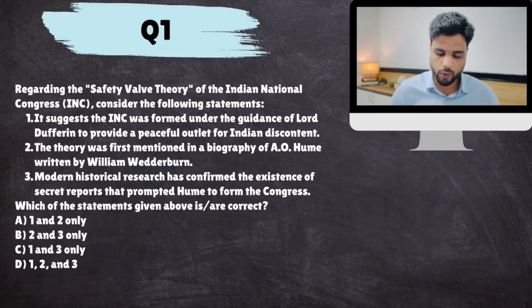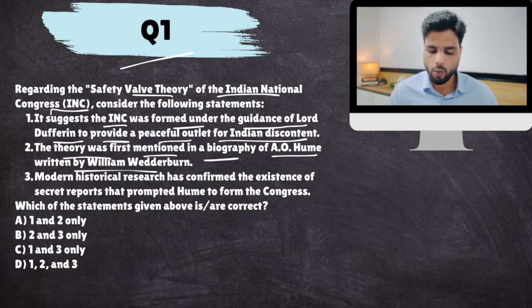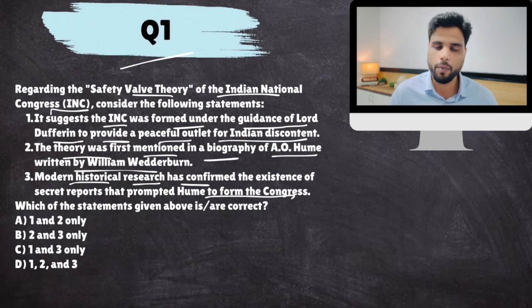Okay, so let's begin with question number 1. Regarding the safety valve theory of the Indian National Congress, consider the following statements. It suggests the INC was formed under the guidance of Lord Dufferin to provide a peaceful outlet for Indian discontent. The theory was first mentioned in the biography of A.O. Hume written by William Wedderburn. Modern historical research has confirmed the existence of secret reports that prompted Hume to form Congress.